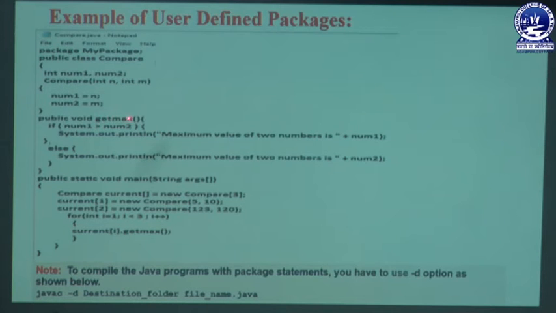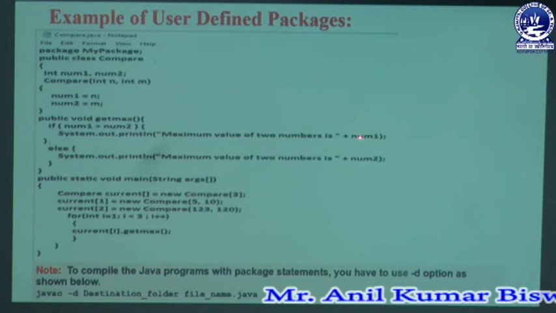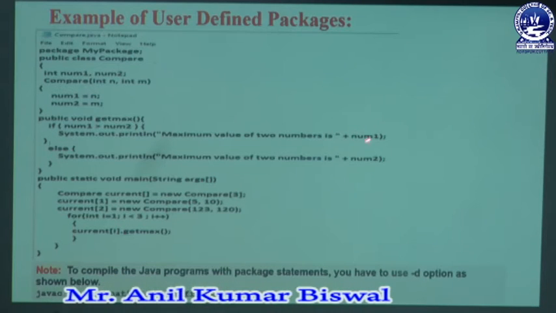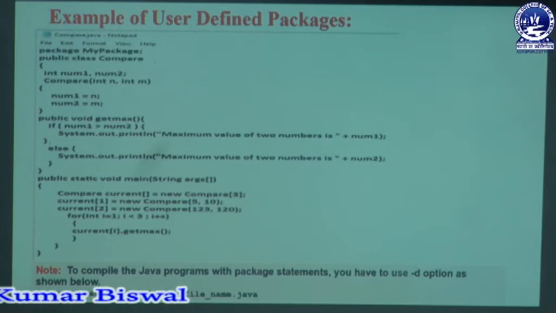In that getMax method we have a statement like if num1 greater than num2. In that if statement, the num1 variable is compared to the num2 variable. That means we are checking whether num1 is greater than num2 or not. If greater, then a statement is automatically printed: the maximum value of two numbers is num1, meaning whichever constant is stored in num1 is automatically displayed.